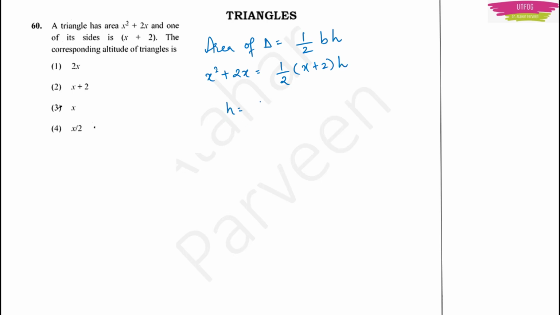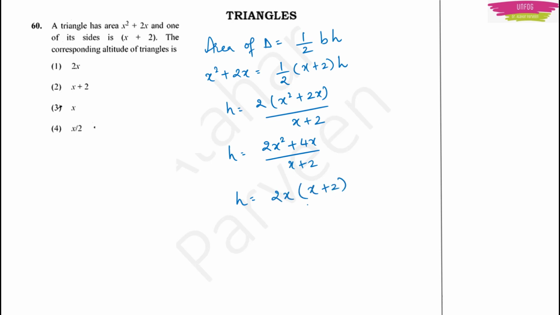H is equal to 2 into x square plus 2x by x plus 2. I am writing a little direct step here. H is equal to 2x square plus 4x by x plus 2. Now I can take x plus 2 common here, or I can take 2x outside. If I take 2x outside, it will become x plus 2 divided by x plus 2. X plus 2 will get cancelled and h will be equal to 2x. So option 1 should be the right answer.